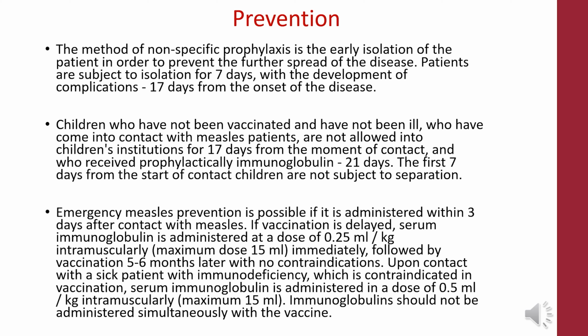Emergency measles prevention is possible if vaccine is administered within 3 days after contact with measles. If vaccination is delayed, serum immunoglobulin is administered, followed by vaccination 5 to 6 months later with no contraindications. Upon contact with a sick patient in a person with immunodeficiency, for whom vaccination is contraindicated, serum immunoglobulin is administered in a dose of 0.5 ml. Immunoglobulins should not be administered simultaneously with the vaccine.